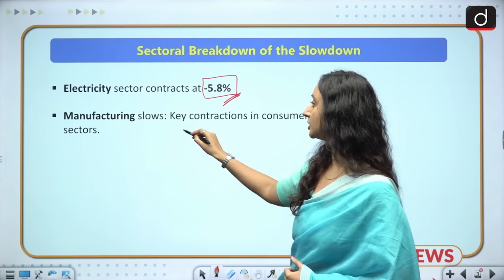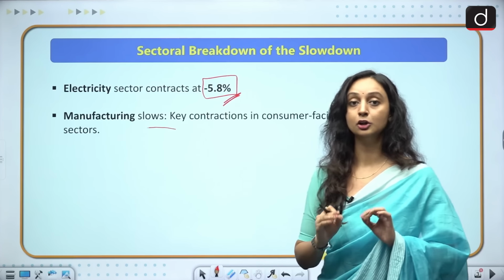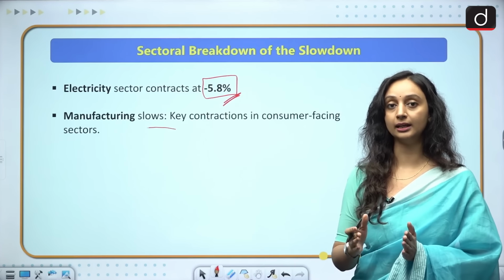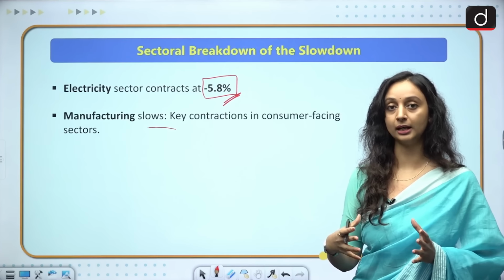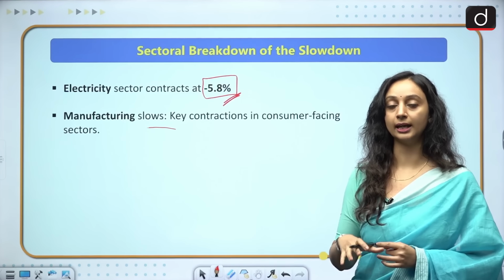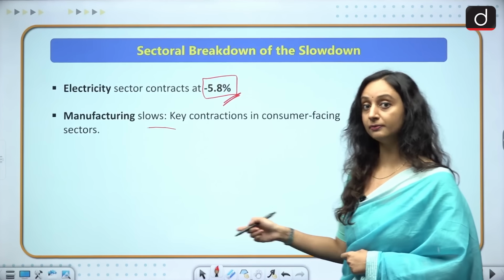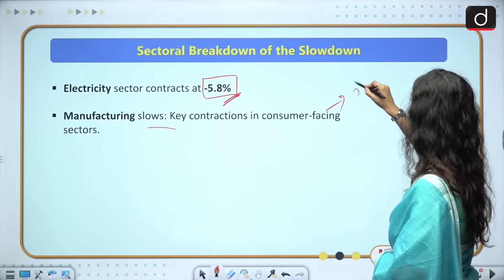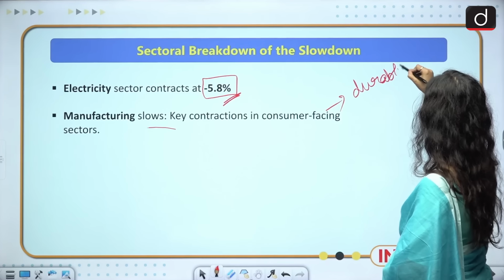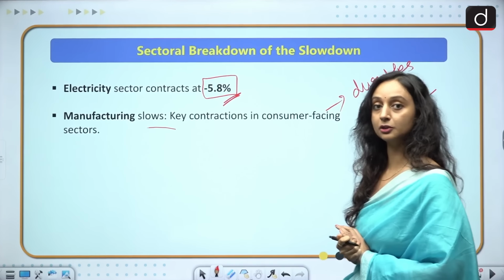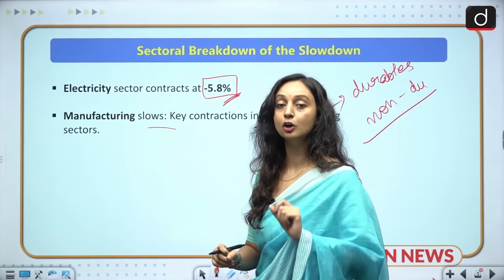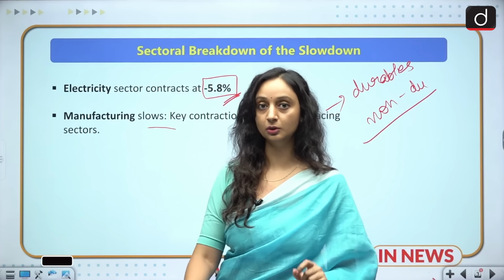Then the manufacturing sector also saw a decline. Both these sectors, manufacturing and electricity, make up a huge amount of IIP, and both saw a decline. That is the reason that IIP as a whole also saw a decline. And in the manufacturing sector, we saw something significant: the durables and non-durables, both these types of consumer goods, saw a decline for the first time since 2023.